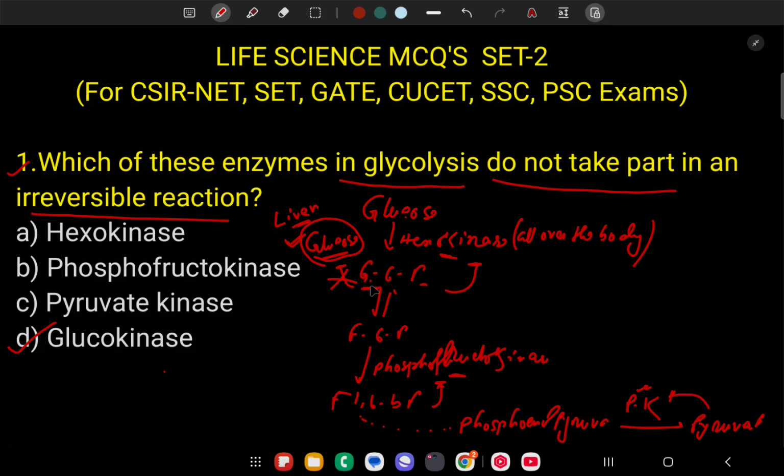Because glucose 6 phosphate does not inhibit glucokinase, but a high concentration of glucose 6 phosphate inhibits hexokinase. Clear? The correct answer is D. Glucokinase is the enzyme that does not take part in irreversible reaction but takes part in reversible reaction.